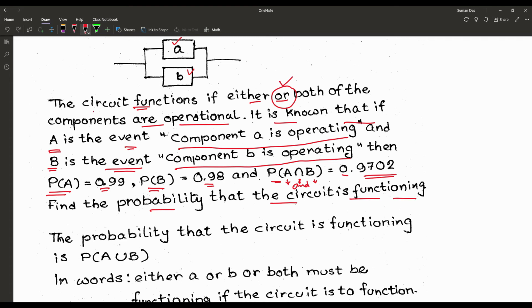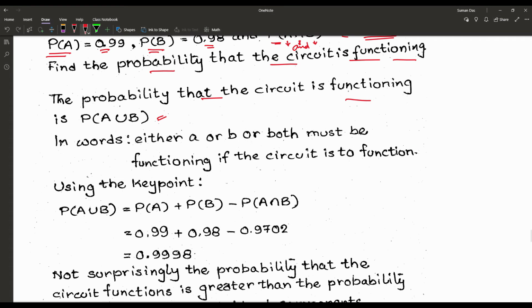Now just read the line. The circuit functions if either or both. Or means we have to find out A union B. So the probability that the circuit is functioning is equal to P of A union B. And in words, either A or B or both must be functioning if the circuit is to function. Now using the key point, probability of A union B is equal to P(A) plus P(B) minus P(A intersection B).